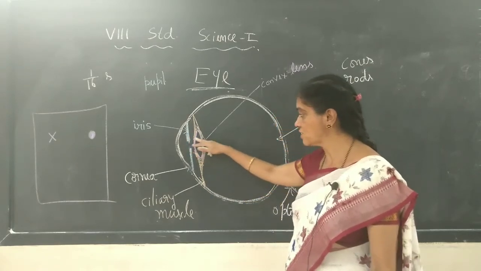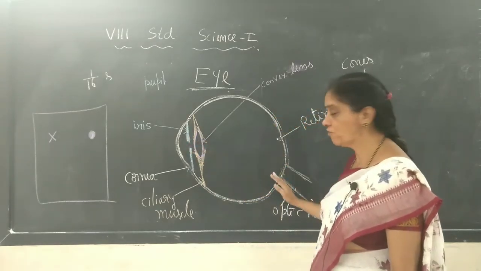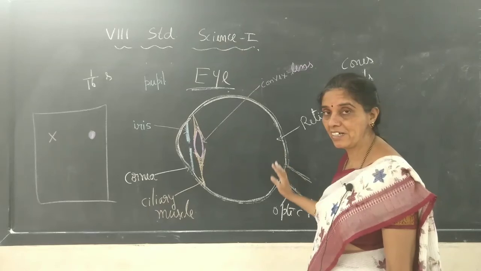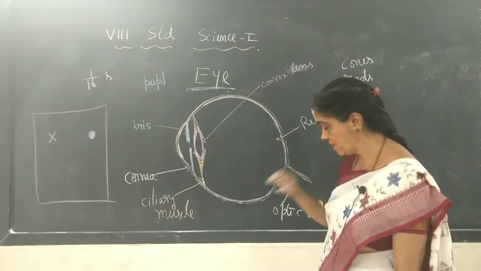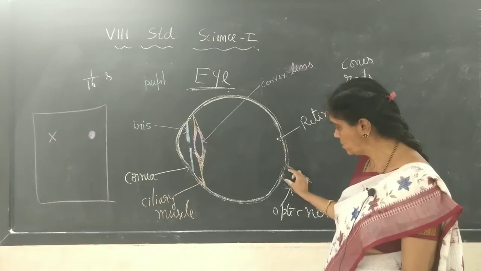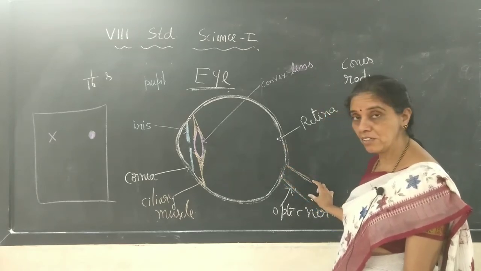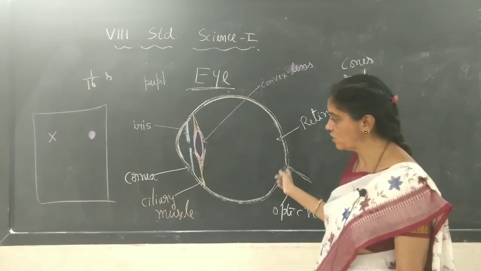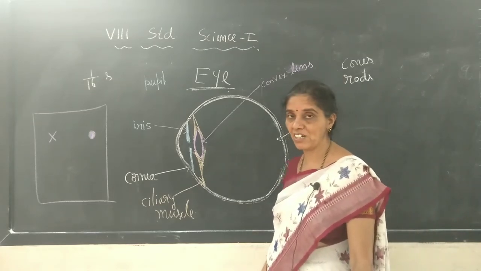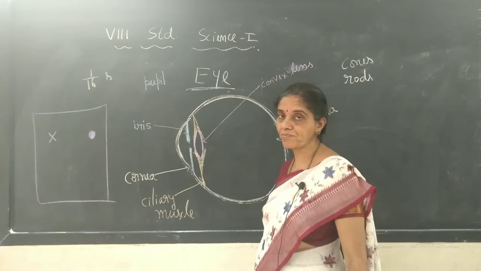When the light enters through this lens, the image will form here on the retina, and the sensation of the signal of that image is passed by the optic nerve to the brain, and the brain will send the signal, and you will be able to understand which things you are seeing.